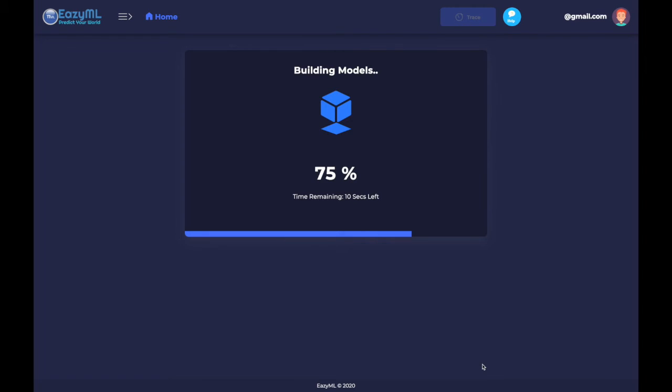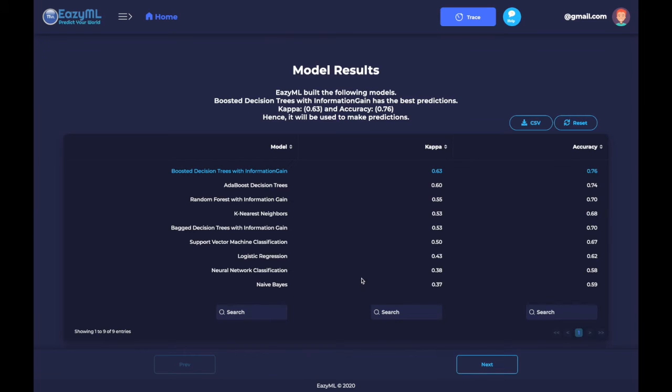EasyML is building many models in the background to find you the best fit for your data. EasyML will recommend to you the best performing model among the ones built. So here it gives us 9 models that it built along with the kappa and accuracy. So what are kappa and accuracy? Accuracy is exactly what it sounds like, calculating the ratio of correct predictions to total predictions.